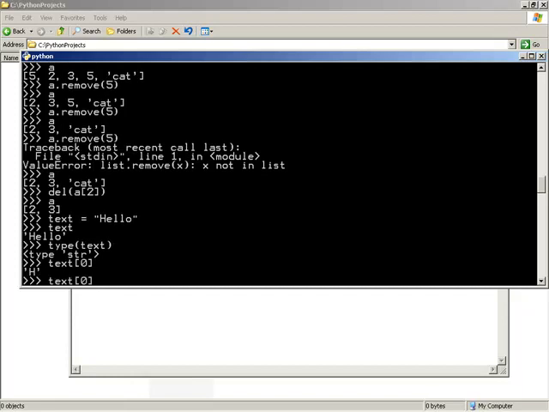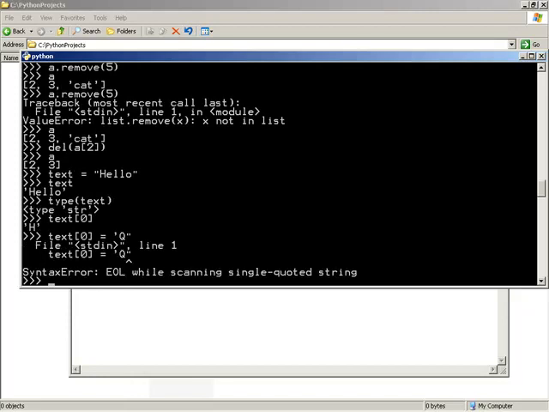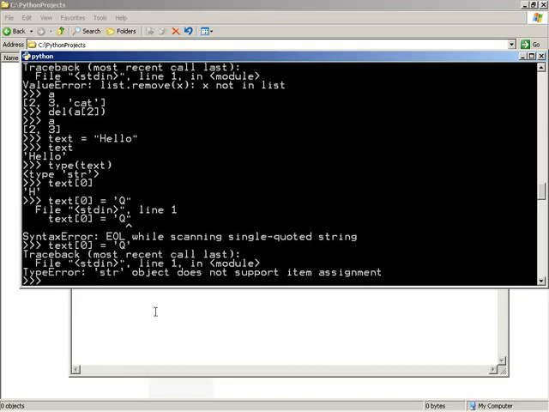But keep this in mind, if we try to set a value to it, let's try to change the H to something else like a Q. We cannot, oh, I put the wrong quotes on that. Let me put both single quotes. We see that the string is immutable, just like a tuple. That is, it cannot be changed. You have to completely discard and recreate a string if you want a different one. So keep in mind, a lot of the tuple style rules apply here in that it is immutable.